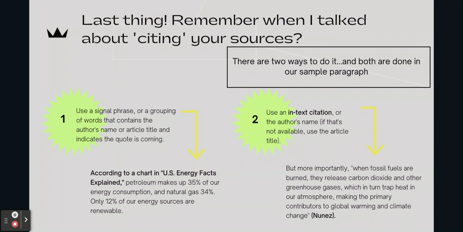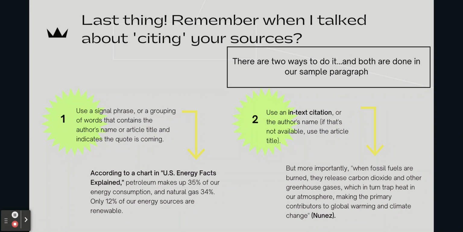So here's the last thing. Remember when I talked about citing your sources, there are 2 major ways to do it, and both are done in our sample paragraph. So one way, which I tend to encourage because it helps you integrate the sources smoothly, is to use a signal phrase or a grouping of words that contains the author's name or article title and indicates that the quote is coming. So, for example, the first piece of evidence here.